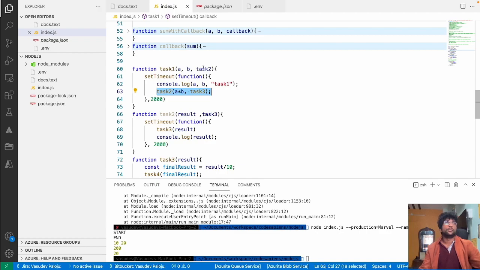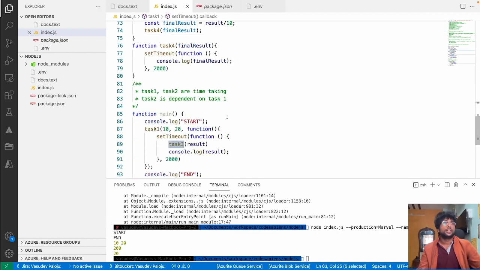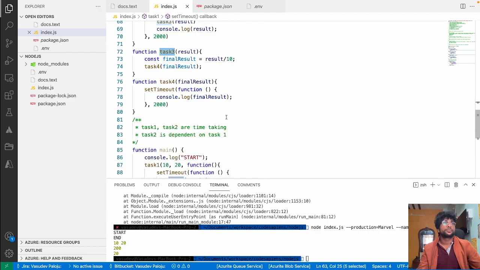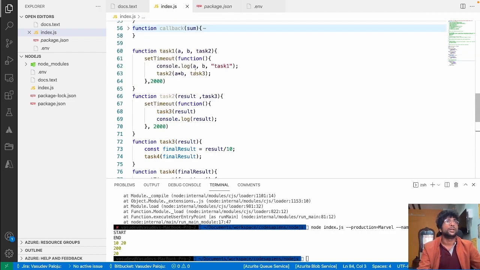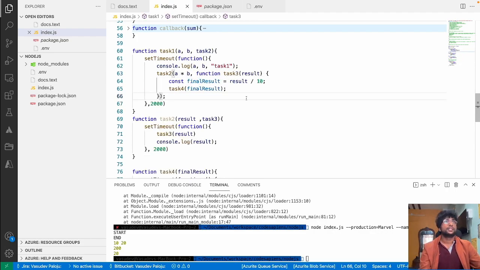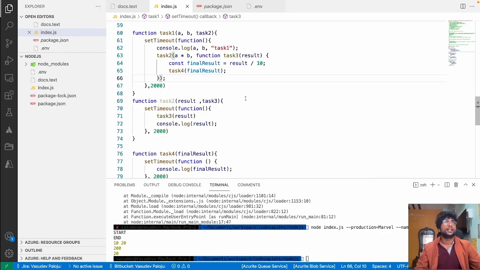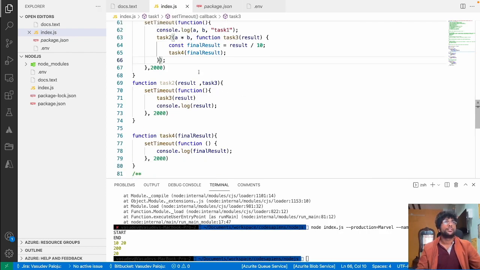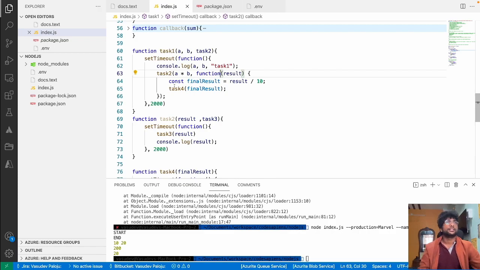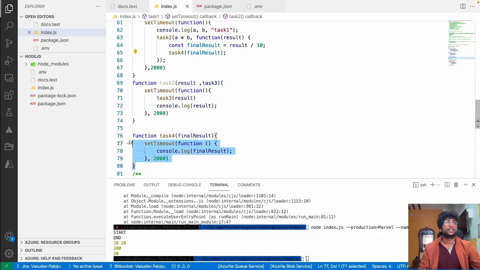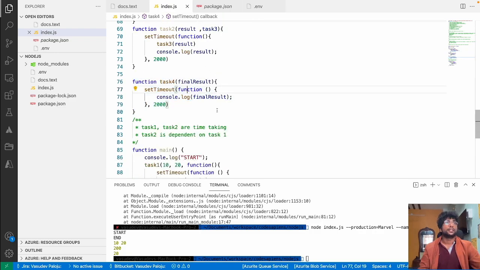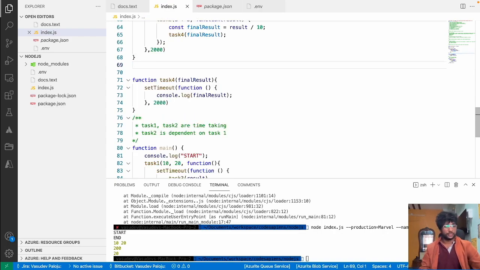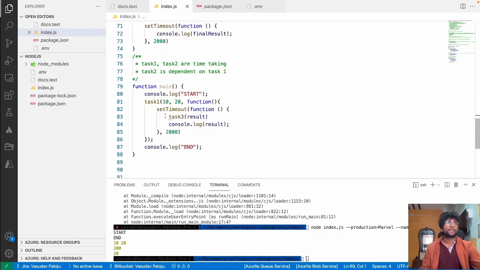I called it with the callback function, right? Now after task 2, let me just correct it. After task 2, I have to call task 3. So I have to assign this function over here, right? After task 2 is done, task 3 is called, right? Task 3 is called, and after that task 4 needs to be executed. Task 4 needs to be executed, and you no longer need task 2. So this is what callback hell is, right?